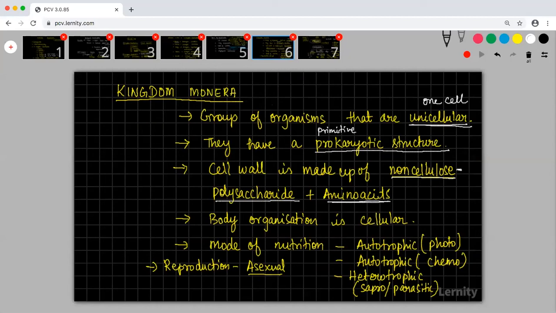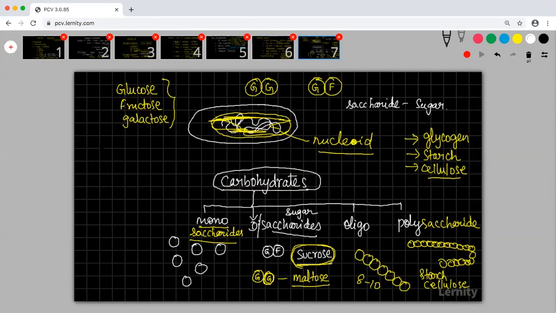What is the classification criteria for Monera? Monera should not have a cell wall which is made up of cellulose. That's all. The cell wall can be made up of any polysaccharide. Peptidoglycan is one type of polysaccharide. Whenever I'm trying to tell about peptidoglycan, many people were asking what is peptidoglycan.